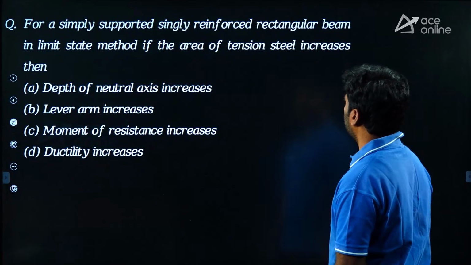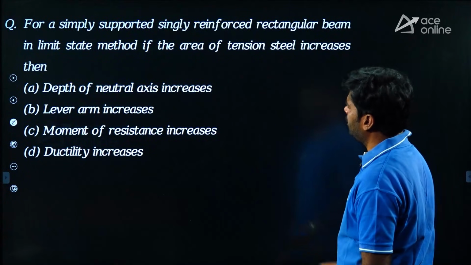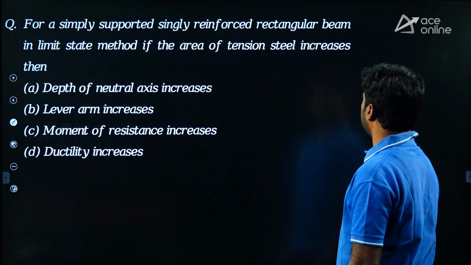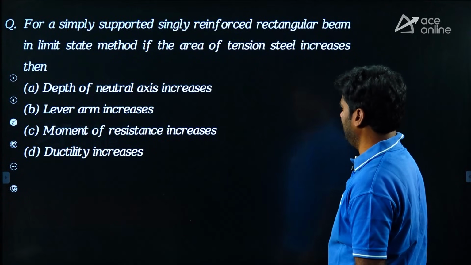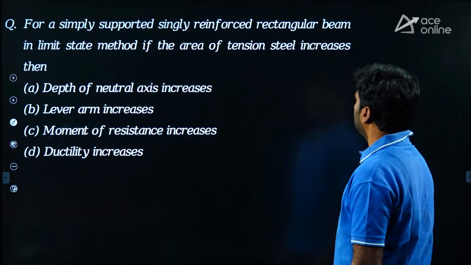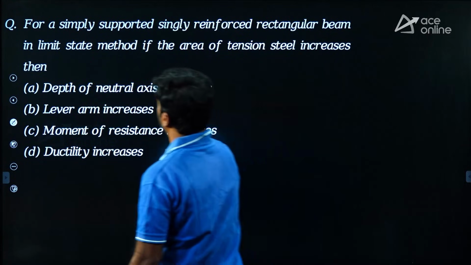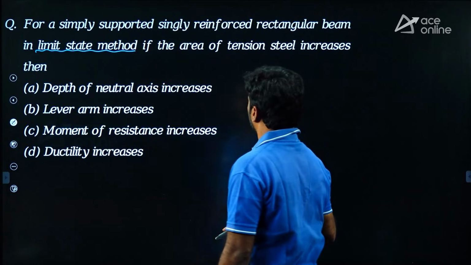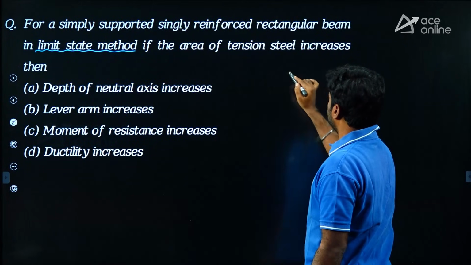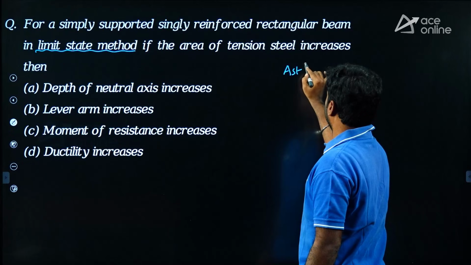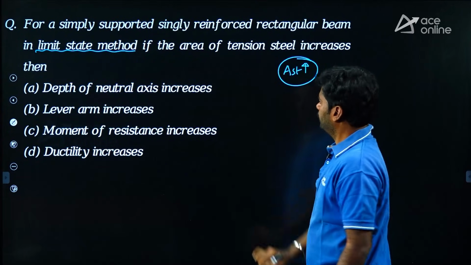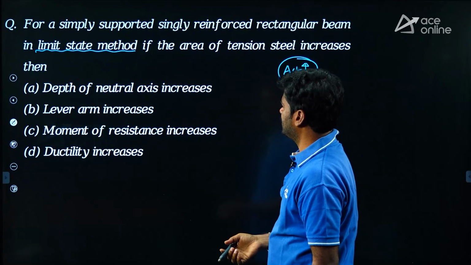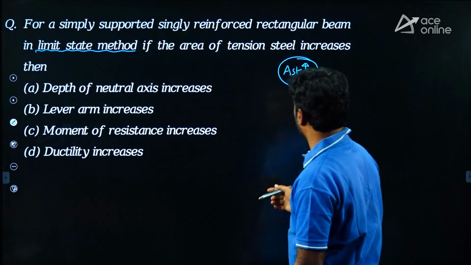For a simply supported, singly reinforced rectangular beam in limit state method, if the area of tension steel increases, then, okay, in limit state method, very clearly mentioned. If area of tension steel increases, then options given: A, depth of neutral axis increases. Let us check whether it is correct or not.